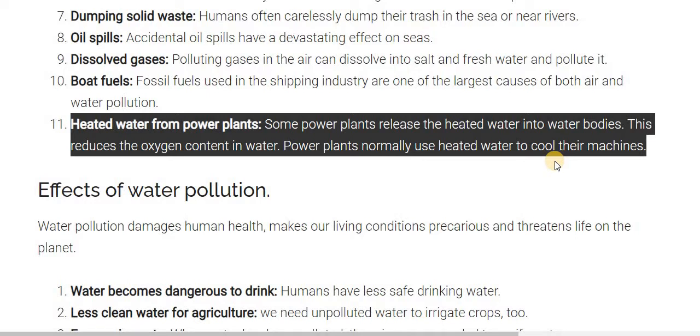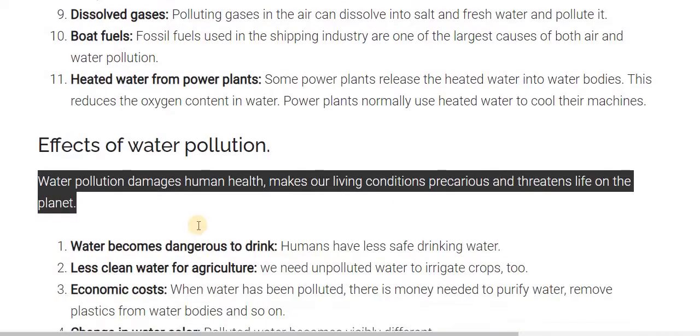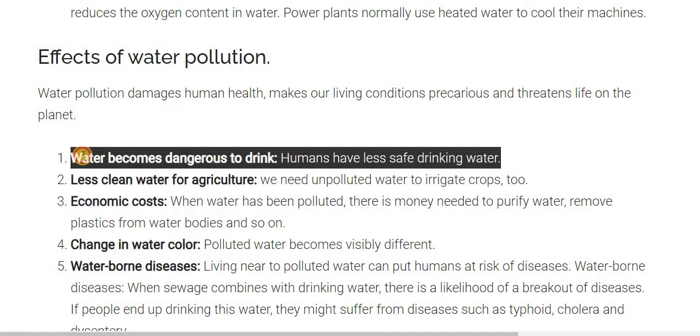Now let's discuss the effects of water pollution. Water pollution damages human health, makes our living conditions precarious, and threatens life on the planet. How? Let's see. The first one is that, as we know, the water becomes dangerous to drink. It is not potable. So humans have less safe drinking water.